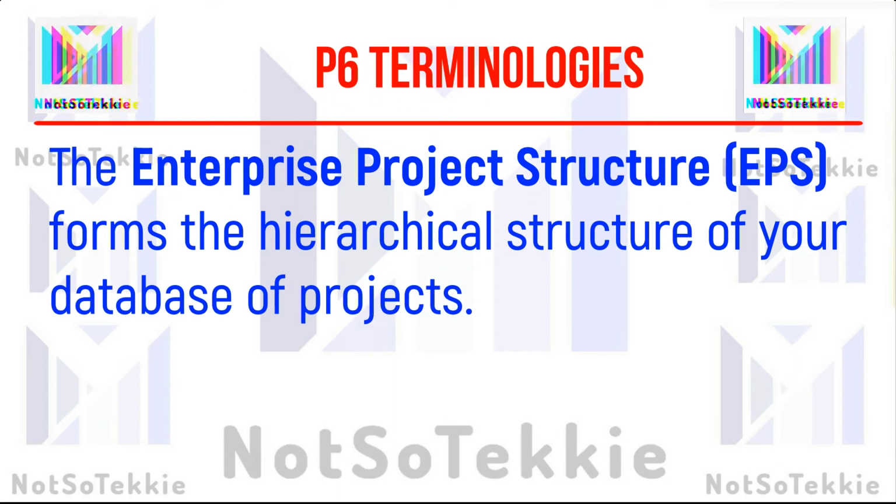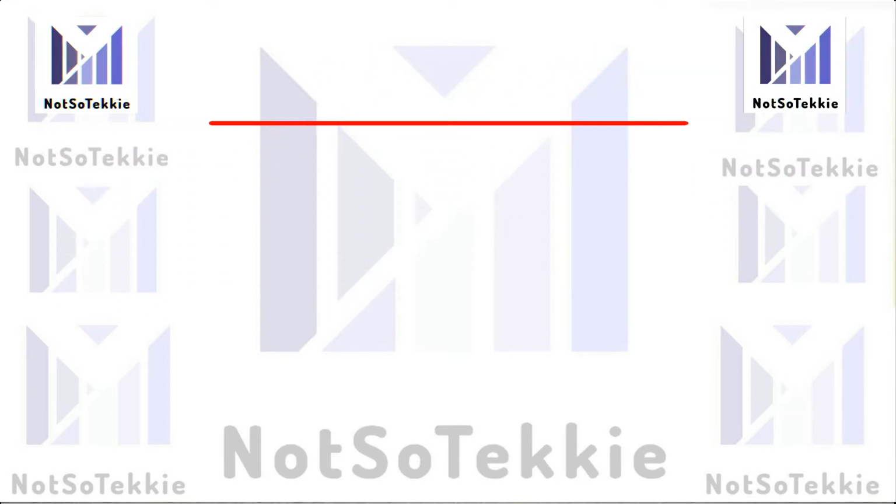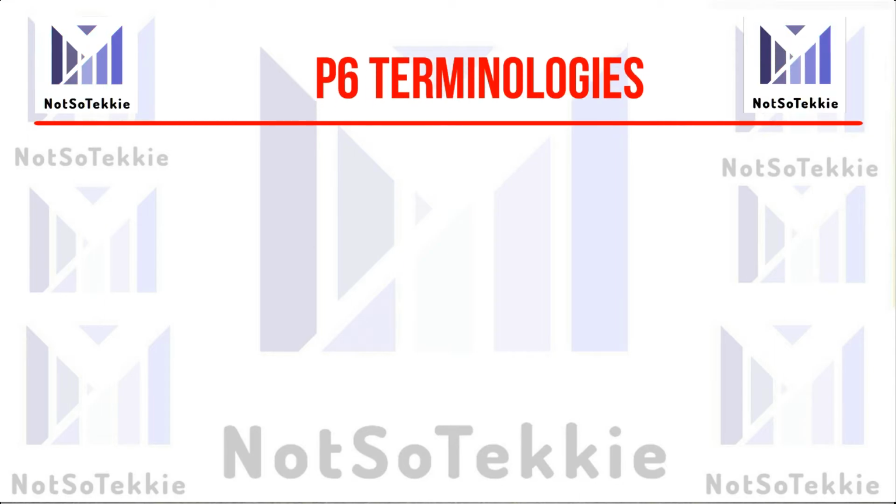The EPS or the enterprise project structure forms the hierarchical structure of the database of the project. For example, you have a project in housing, you have a project in land development, you have a project in bridge, you have a project in power plant. This one we will set up in the EPS or the enterprise project structure.